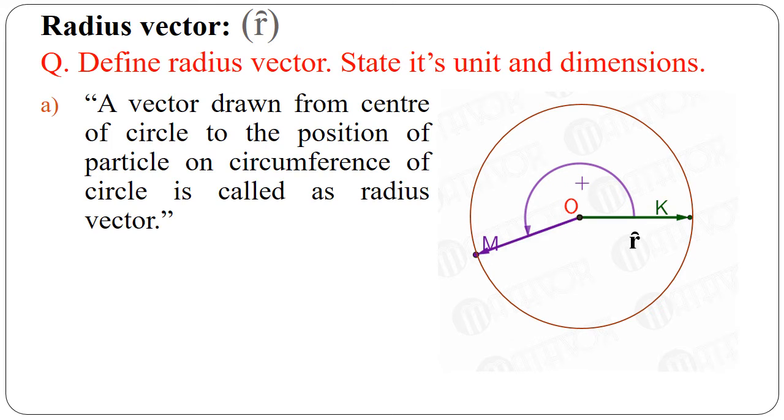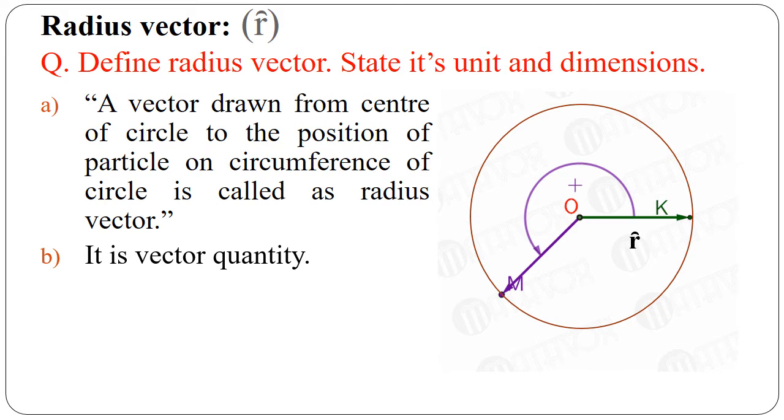So what is meant by radius vector? A vector drawn from the center of the circle to the position of the particle on the circumference of the circle is called radius vector. It is a vector quantity, meaning it requires magnitude and direction. Magnitude is represented by the length of the radius.